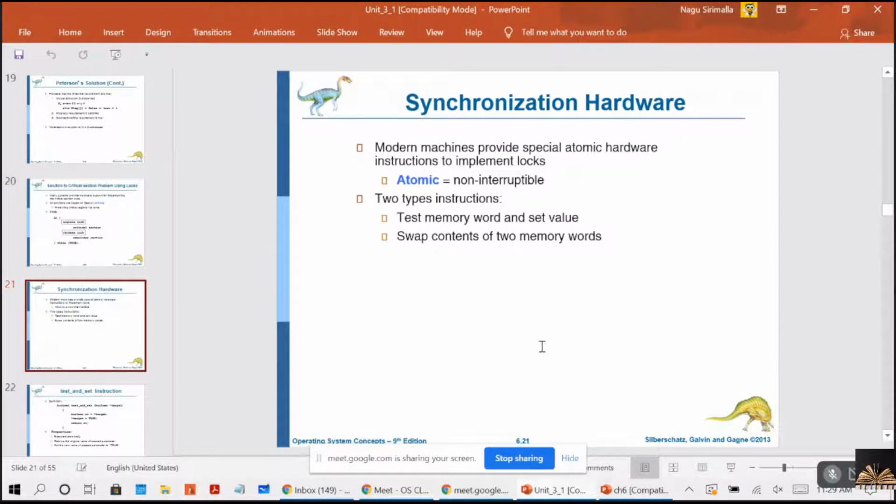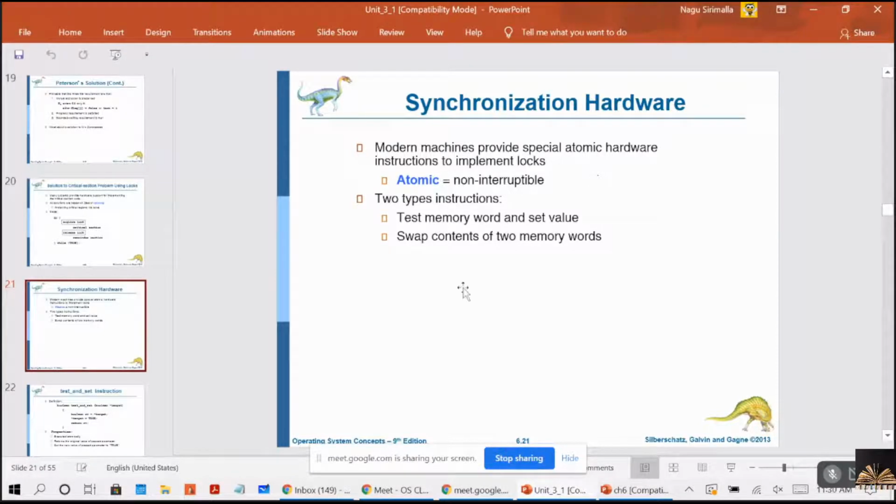Now, synchronization hardware. Modern machines provide special atomic hardware instructions to implement the locks. For implementing the locks, we will be using hardware instructions, and make sure those instructions are atomic, non-interruptible. That means when one process is executing those hardware instructions, no other process is allowed.